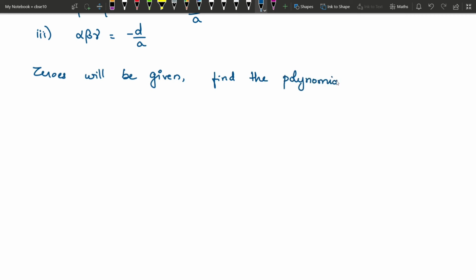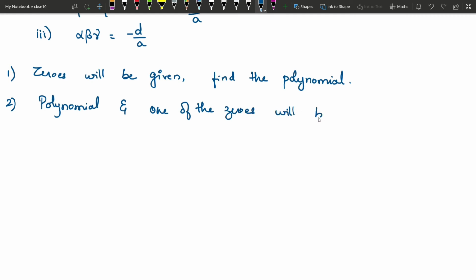This is one type of question. Or the polynomial and one of the zeros will be given, and you will have to find the other zero. These are the types of questions that you can expect from this particular relation between zeros and the coefficients.